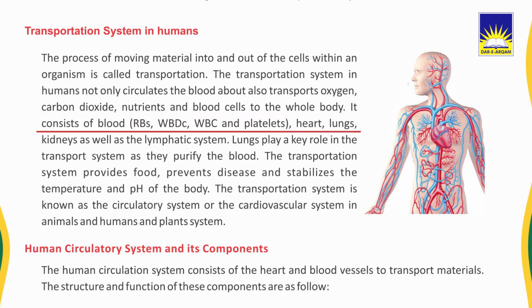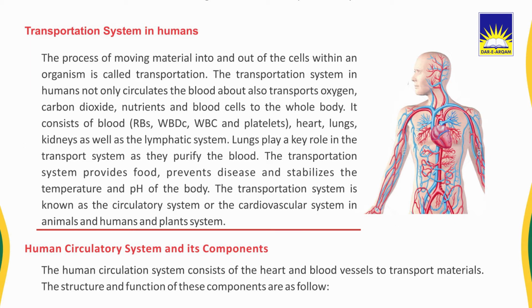It consists of blood, RBCs, WBCs and platelets, heart, lungs, kidneys as well as the lymphatic system. Lungs play a key role in the transport system as they purify the blood. The transportation system provides food, prevents disease and stabilizes the temperature and pH of the body. The transportation system is known as the circulatory system or the cardiovascular system in animals and humans, and the vascular system in plants.